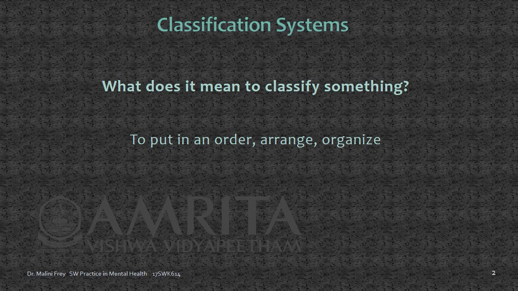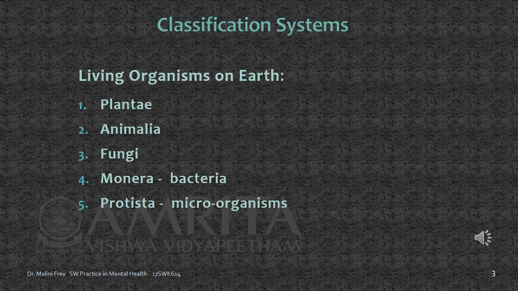So one example is all of life on Earth has its own major kind of a classification system. Let's look. All of life on Earth has actually been classified into 5 broad overarching groups. And so these groups are plants, animals, fungi, monera or bacteria, protista or microorganisms. Now, this is only the broad level. If you take any one of these, each one has another set, actually many sets of classification systems.